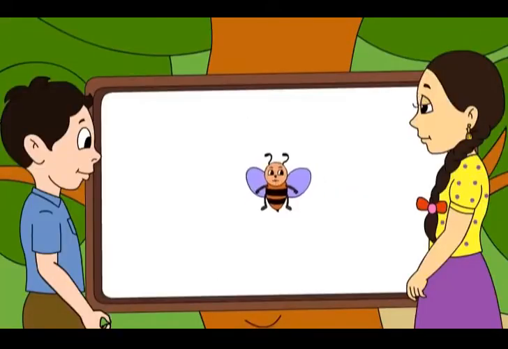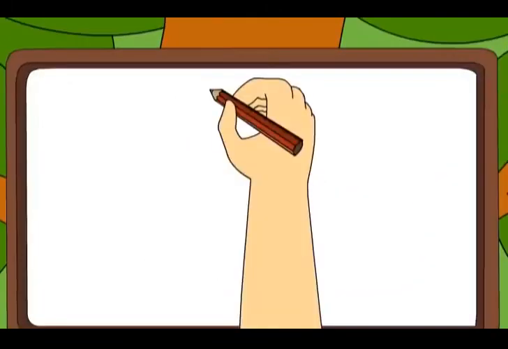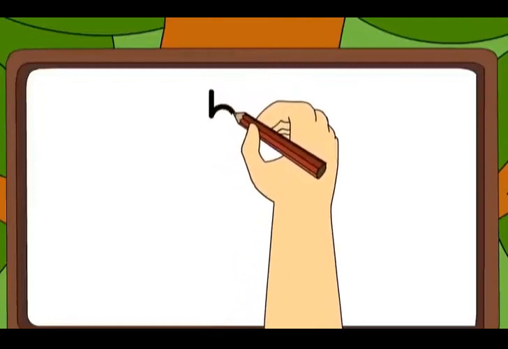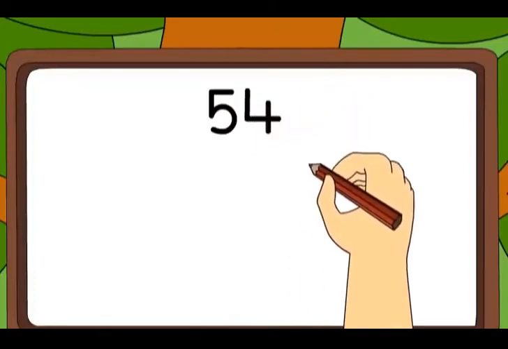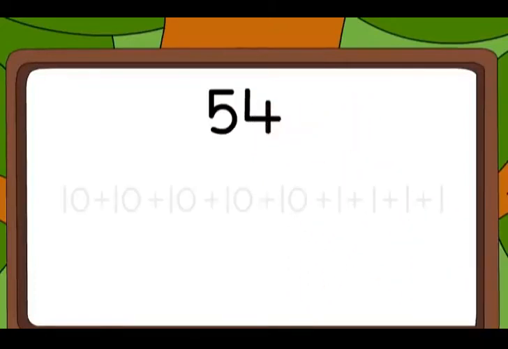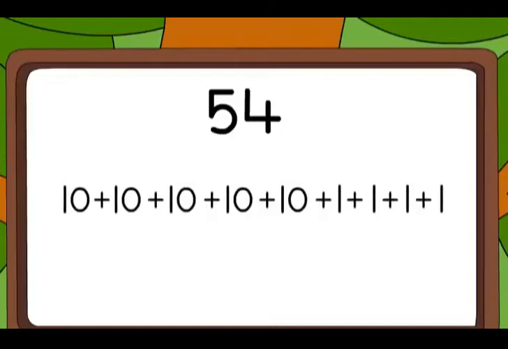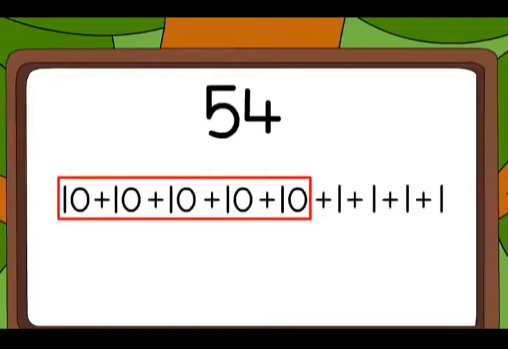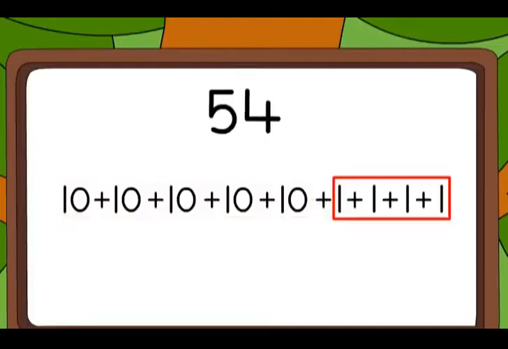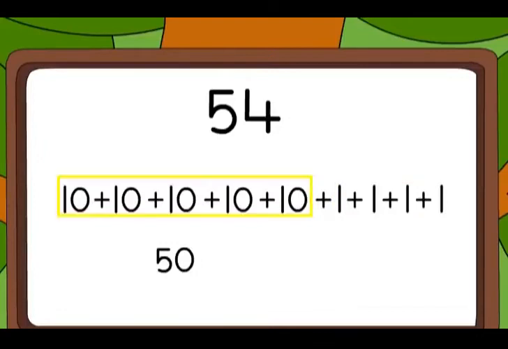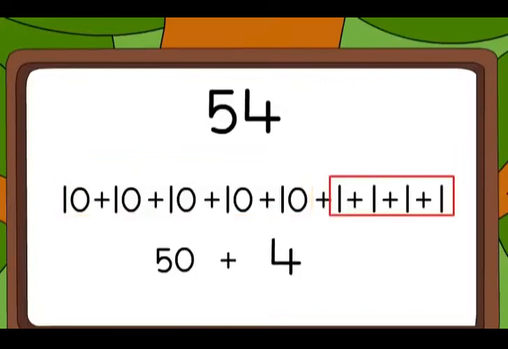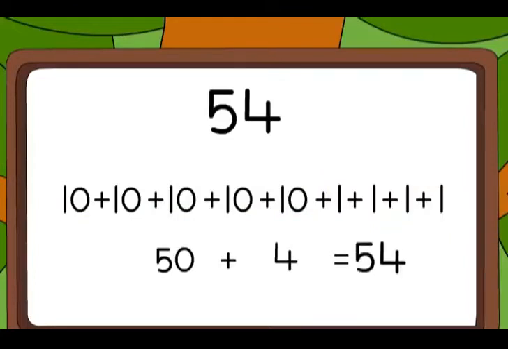Can I also do this, Meenu? Okay. I will give you a number. 54. I know. It is 5 tens plus 4 ones. 5 tens is 50. So it is 50 plus 4 equal to 54.